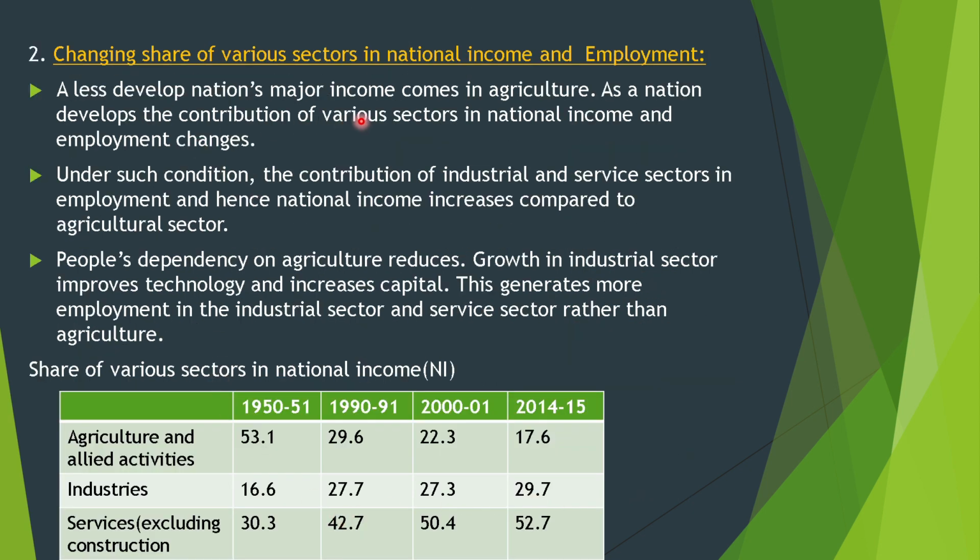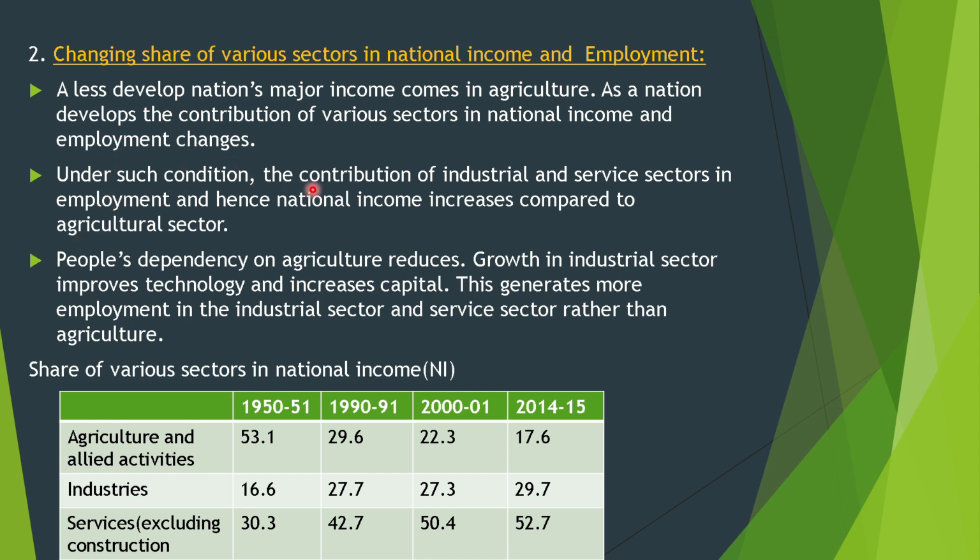Changing share of various sectors in national income and employment. In a less developed nation, major income comes from agriculture. As a nation develops, the contribution of various sectors in income and employment changes.